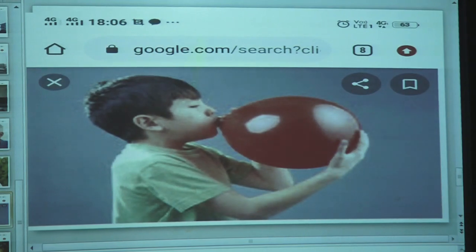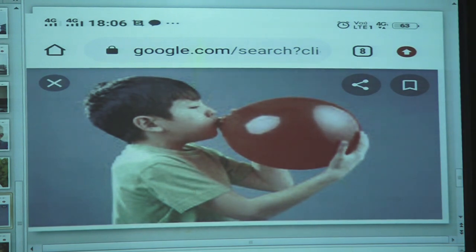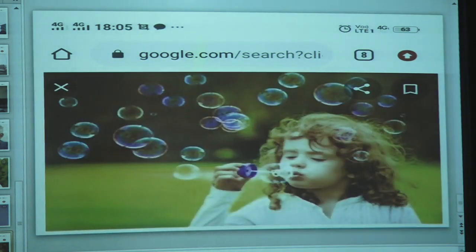The very next and very common use of air is to blow a balloon. So many times we use balloons for different types of decorations, parties or celebrations. What do we feel inside? We feel the air inside. Here a small boy is making bubbles with the help of air. In our childhood, so many times we have already done all these things.